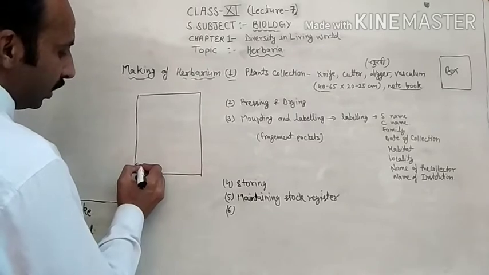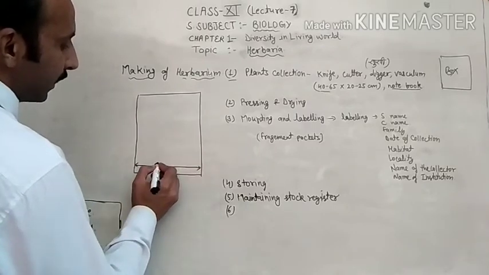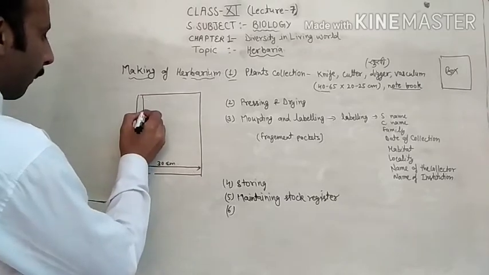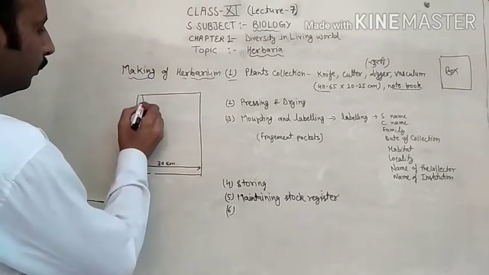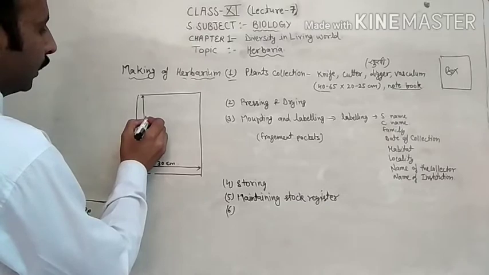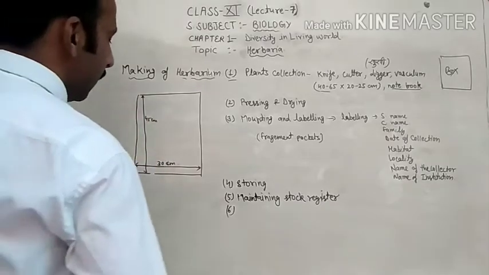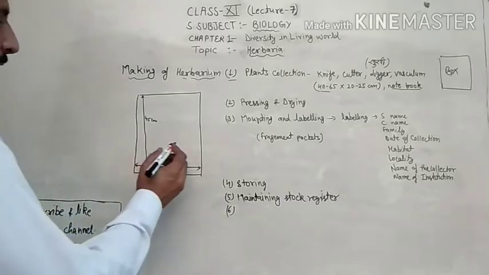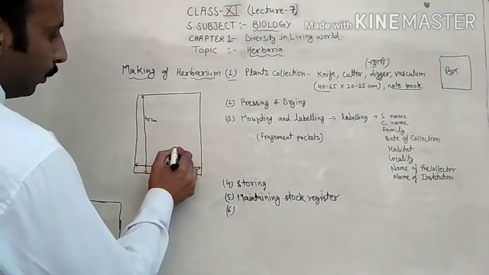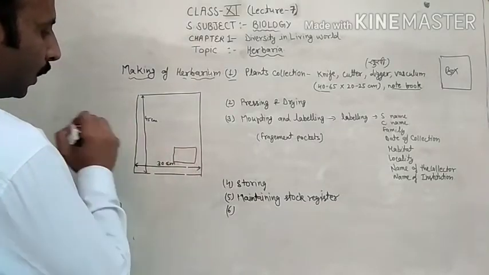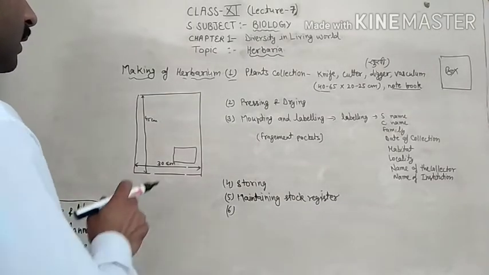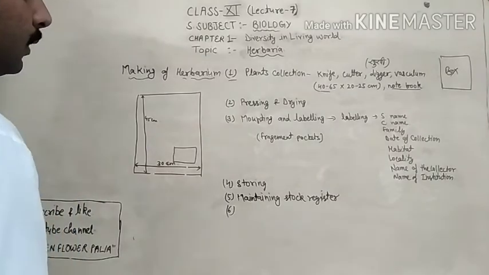These sheets have a specific size, 30 centimeter to 45 centimeter. It is the standard size of the herbarium sheet, and one column is given on the lower side of this sheet, that is called the information column.